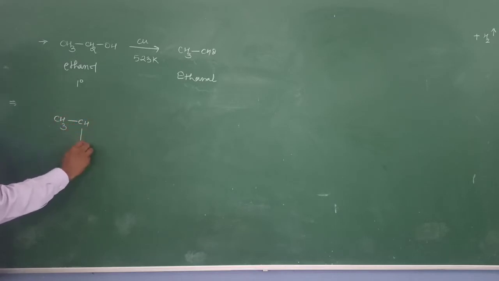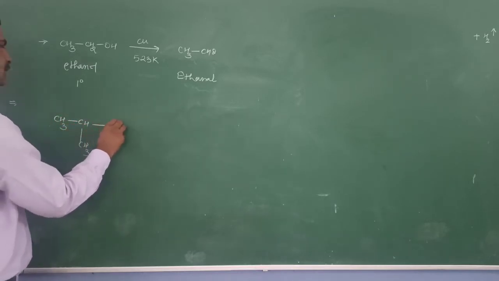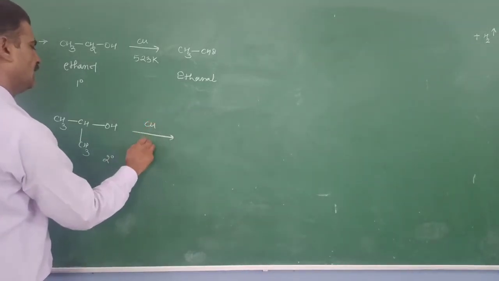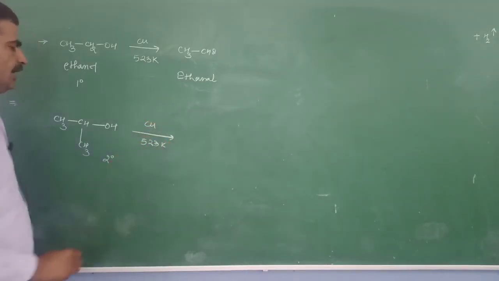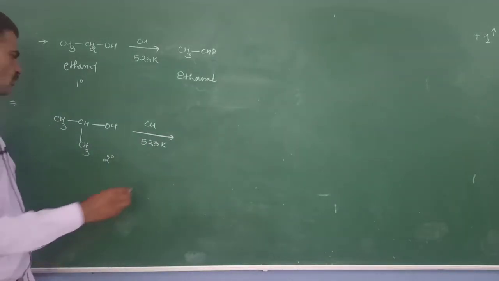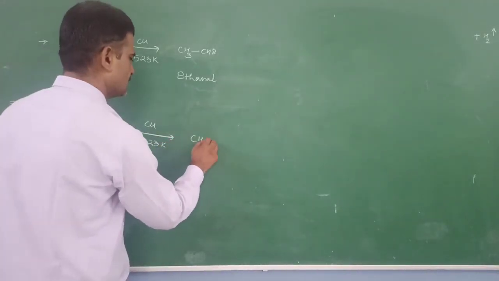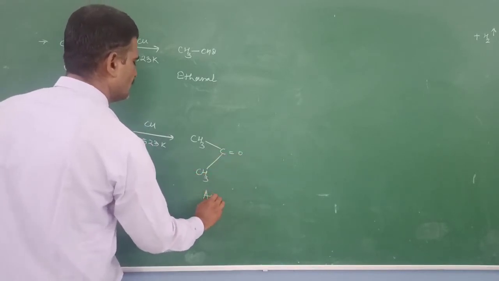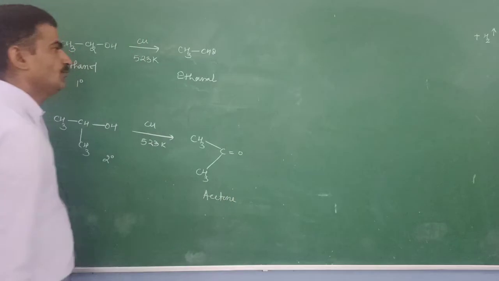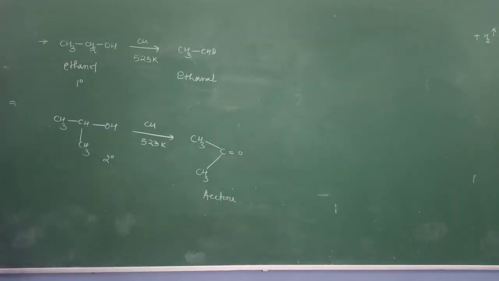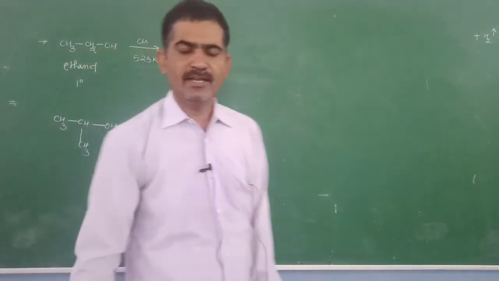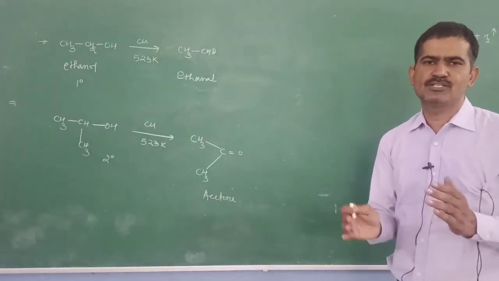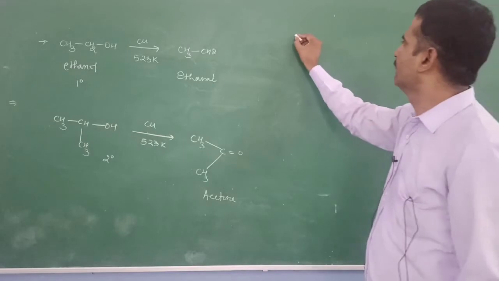And I take the secondary alcohol. Now this secondary alcohol is dehydrogenated by the copper at 523 Kelvin and it is changed to the ketone. It means acetone is formed. If we carry out the dehydrogenation of the tertiary alcohol with the help of a catalyst such as copper, it does not resist the reaction but it changes to the alkene.